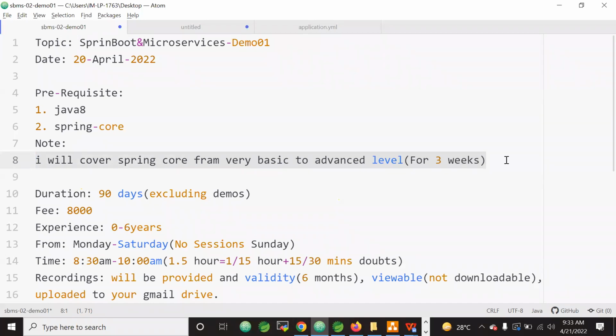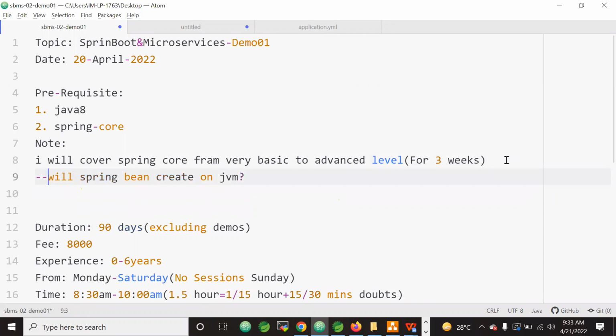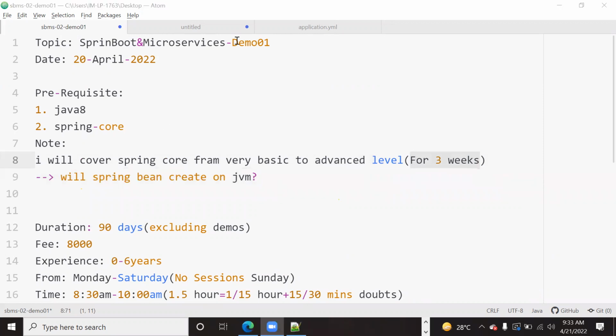There is one important interview question: will a Spring Bean be created on the JVM? If you can answer this question, then you are a master in Spring Core. What I mean to say is, though you know Spring Core, please attend this 3 weeks Spring Core session. 100% you will get in-depth knowledge of Spring Core. That's what I would like to do.